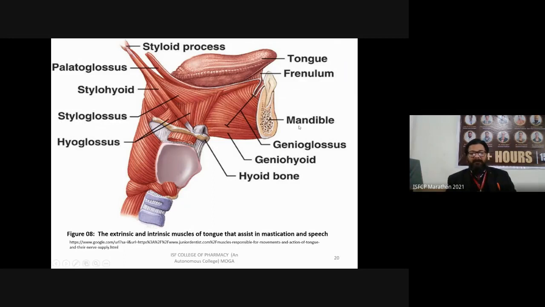Below the mandible, there is a separate structure called genioglossus. Below that is geniohyoid and the hyoid bone. So these are different structures present around the tongue.